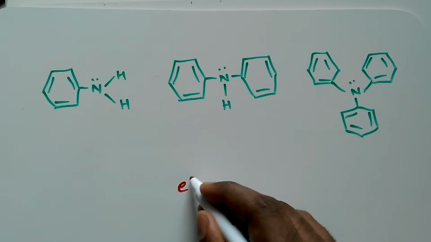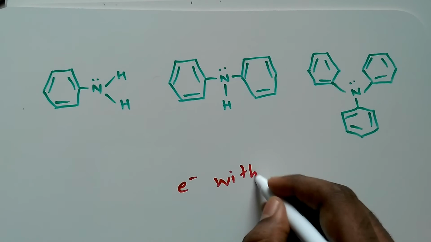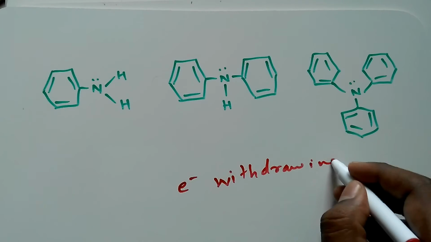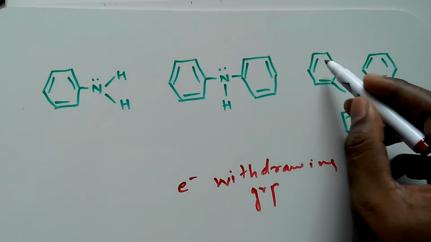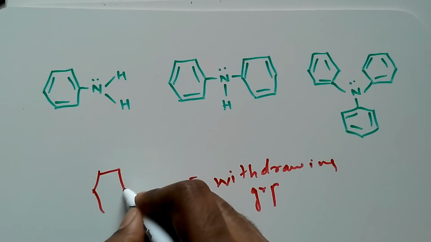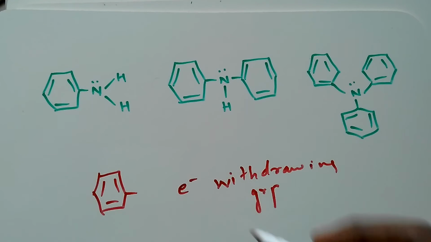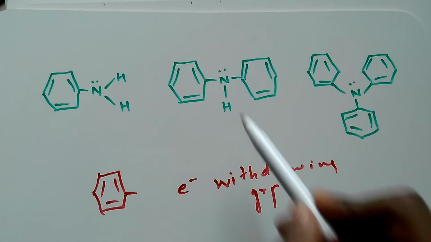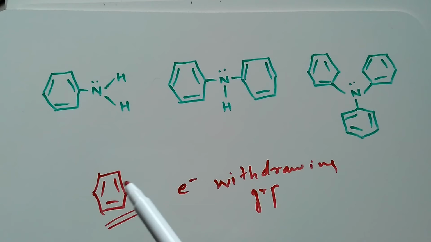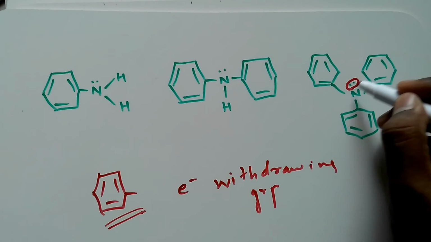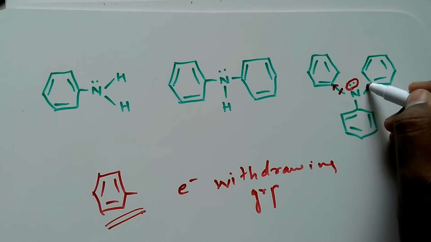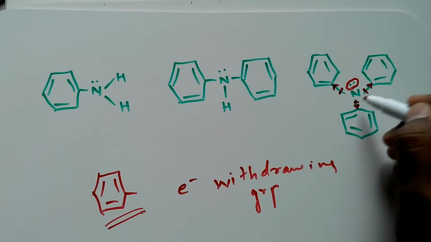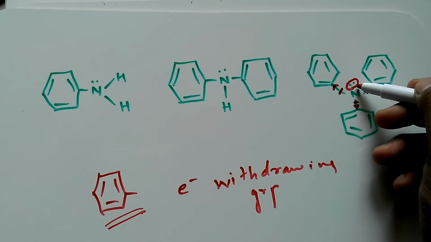Now what will happen in these examples, which is more basic? Just now I have mentioned, electron withdrawing groups. If we are having an electron withdrawing group, then it will decrease the basicity. Now this ring over here, the aromatic ring, is an electron withdrawing group. So more the number of these rings, less will be the basicity. The reason being, the electron density over here is shifted towards the aromatic ring. So 3 ones are pulling. If 3 people are pulling, it is like a weak base.